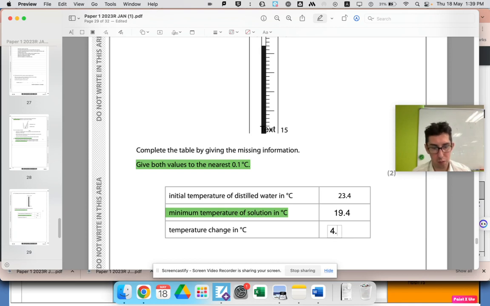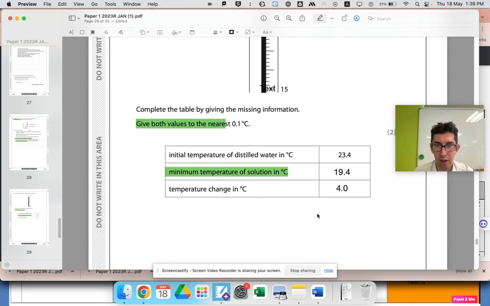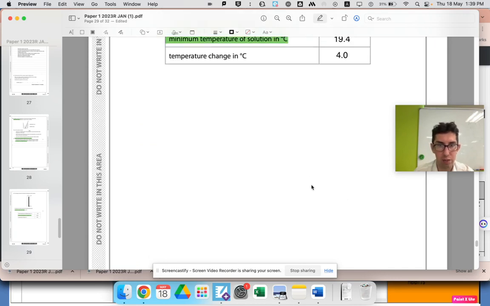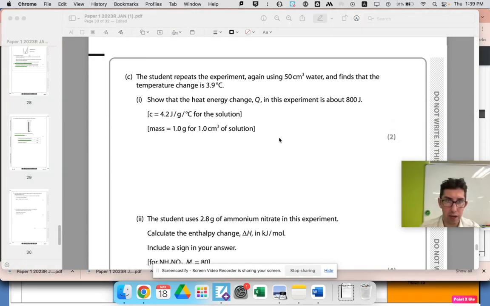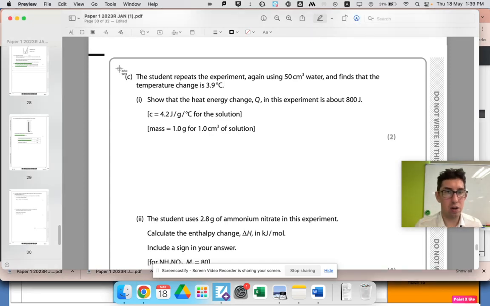Give both values to the nearest 0.1. Okay, so it wants us to record it to the nearest 0.1. Do not just write 4. That is not to the nearest 0.1. 4.0 is to the nearest 0.1. They're trying to mess with you there because they've chosen that value to try and catch people out. Meanies. Okay, the student repeats the experiment using 50 cm cubed of water and finds that the temperature change is that. So this is a show working out Q.